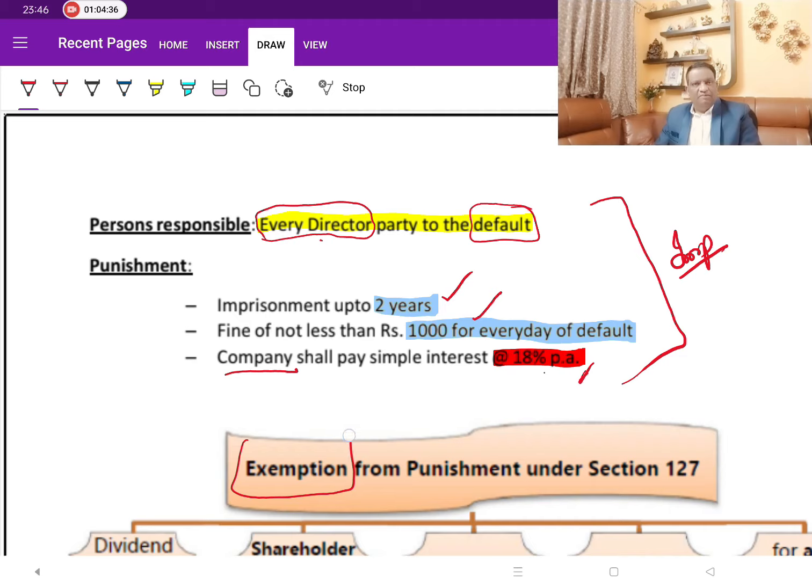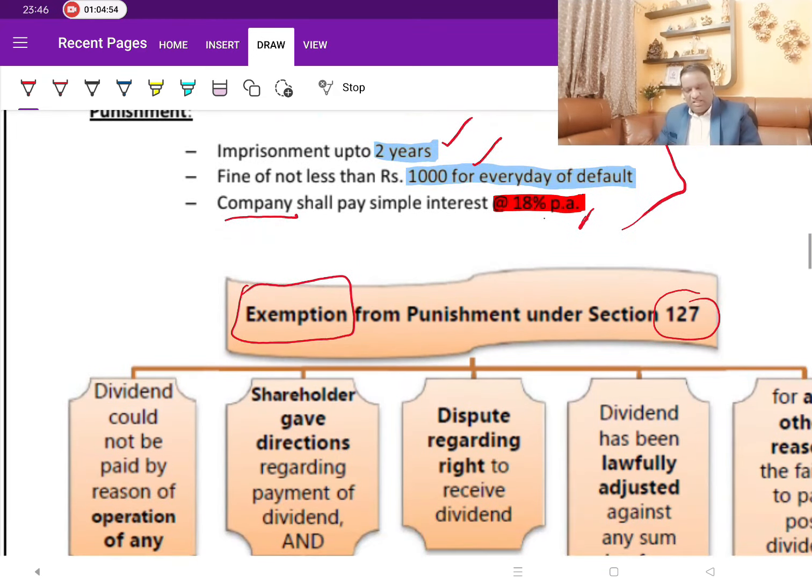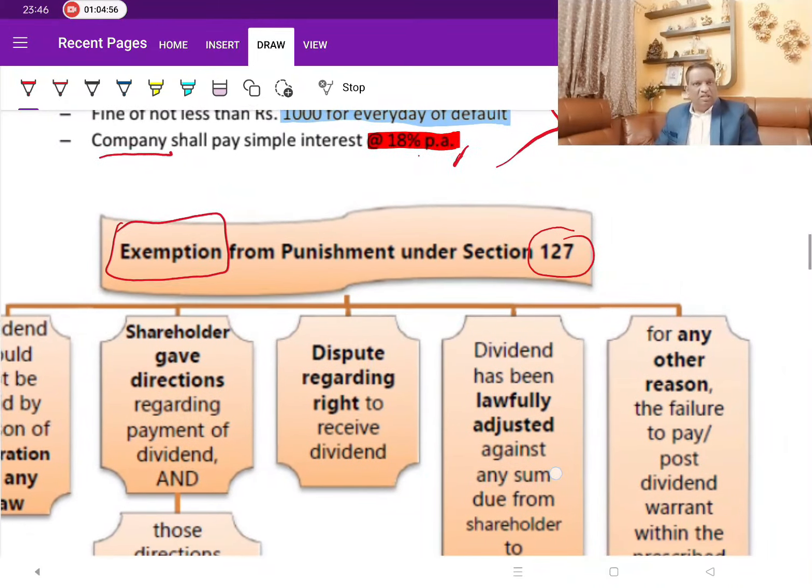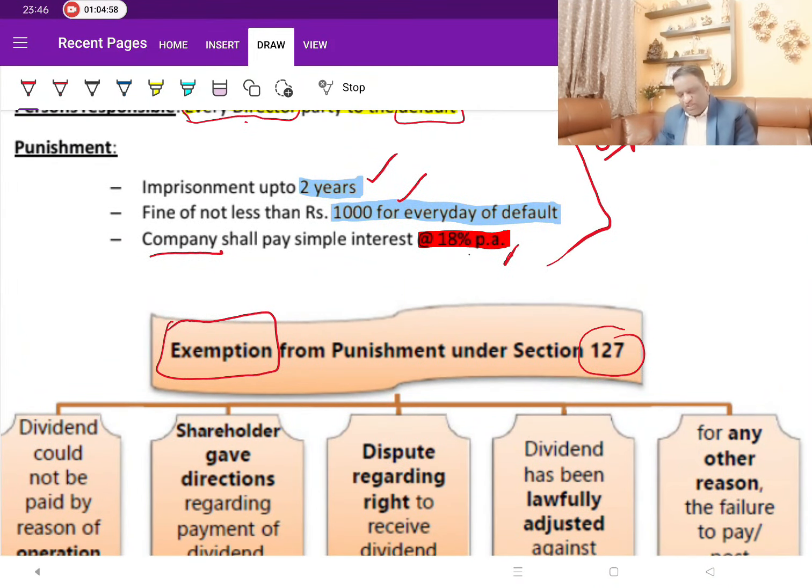Otherwise, it's a very criminal offense. So they are going to send you to jail for 2 years. But what if it is not your fault? Now, that is what is being talked about in section 127 as exceptions to it. So, indirectly, in these 5 scenarios, whatever the exceptions, these penalties will not be there. What are those 5 scenarios?